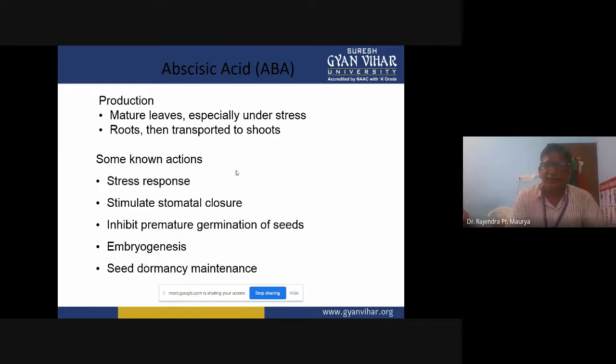Abscisic acid causes dormancy in the plants, and it also promotes abscission in the plants, so it can cause senescence.